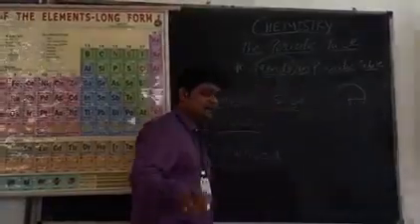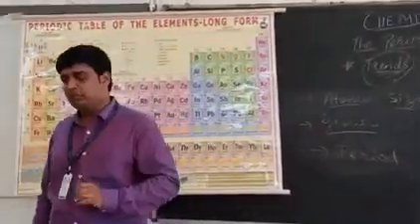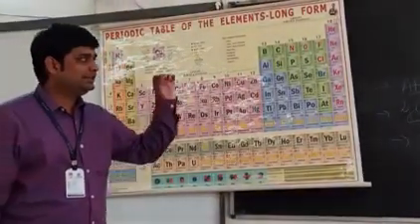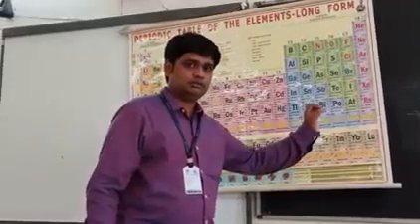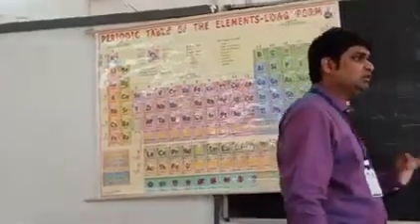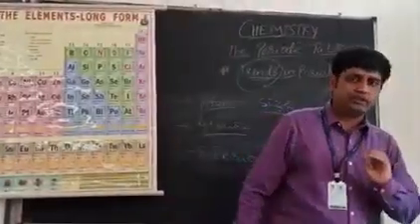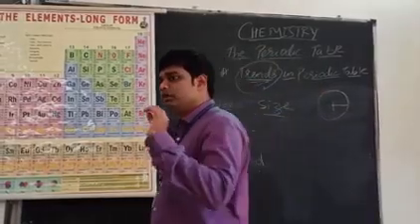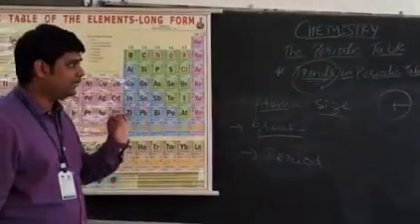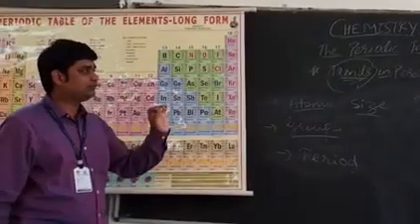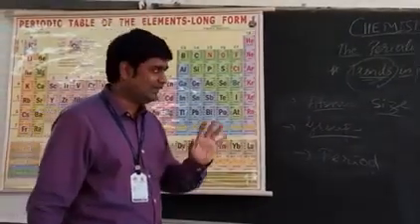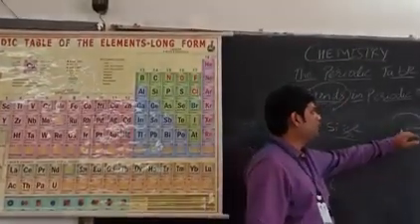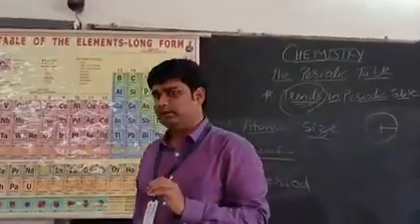Now what is atomic radius? Write down the definition for atomic radius, students. This is a very important definition. So atomic radius is defined as the distance from the center of the nucleus to the outermost shell, in the bracket we can also write valence electronic shell, is called atomic radius. It's just the distance between the center of the nucleus and the outermost shell. Make sure you write the point: center of the nucleus to the outermost shell. So that is atomic radius.